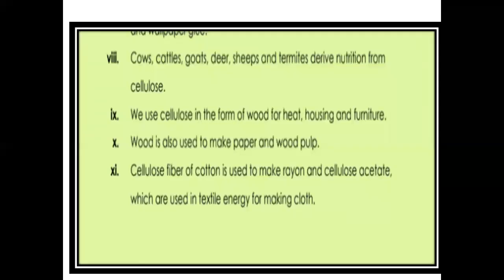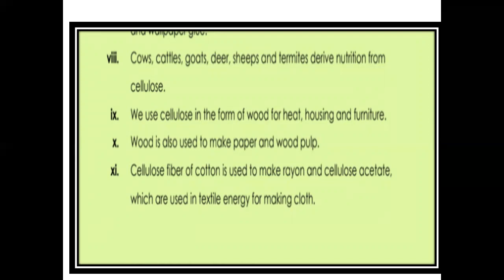Cows, cattle, goats, deer, sheep, and termites derive nutrition from cellulose. The cellulose, like the plant stems and their branches, are food for termites, and the leaves are also food for goats, cattle, and all the sheep, deer, etc. We use cellulose in the form of wood for heating, housing, and furniture. Wood is also used to make paper and wood pulp.